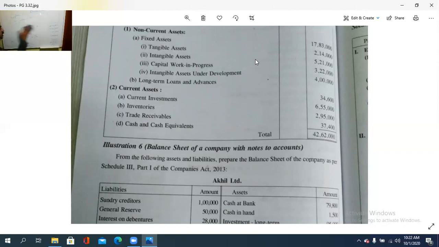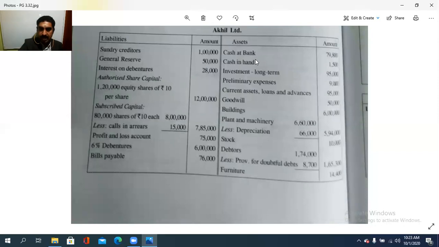Then another question is, this is the case without notes to accounts, meaning simply putting the amounts mentioned in the question. Liability items, asset items, classify them either by writing them or putting them in the vertical form of the balance sheet. That is balance sheet preparation without notes to accounts. Next is the balance sheet of a company with notes to accounts to be calculated. So this is the problem for that.